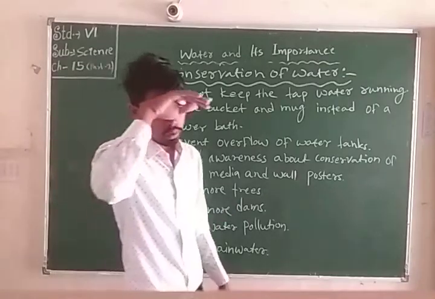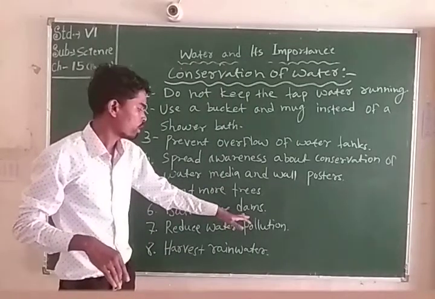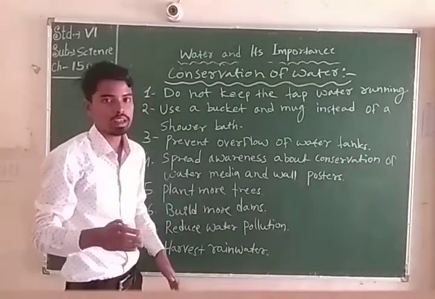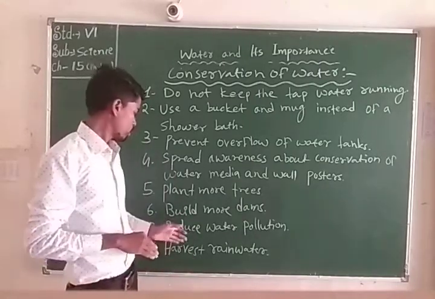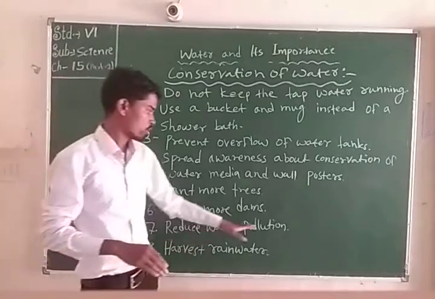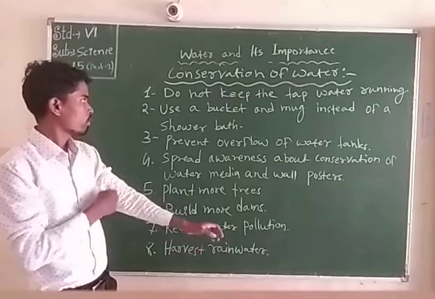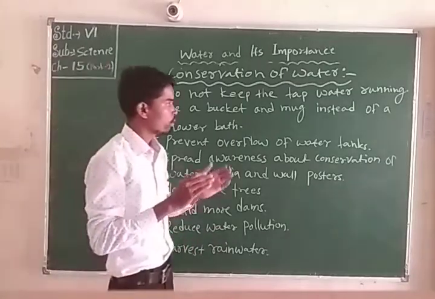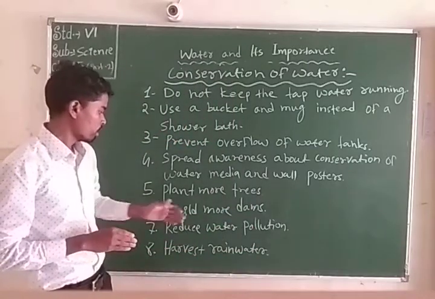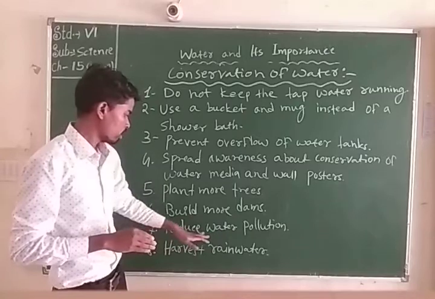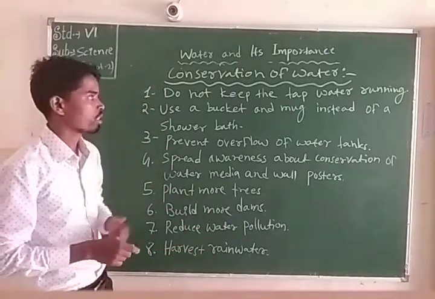When we build more dams, what will happen? The dams will prevent drought as well as floods. Next, reduce water pollution. Another cause is that when we try to reduce water pollution, it becomes important for conservation of water.